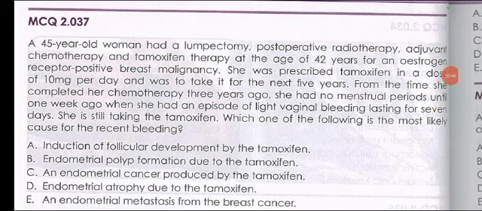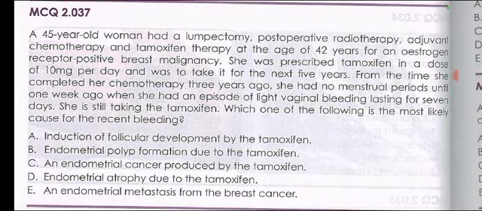A 45-year-old woman had a lumpectomy, postoperative radiotherapy, adjuvant chemotherapy, and tamoxifen therapy at the age of 42 years for an estrogen receptor positive breast malignancy. She was prescribed tamoxifen in a dose of 10 mg per day and was to take it for the next 5 years. From the time she completed her chemotherapy 3 years ago, she had no menstrual periods until 1 week ago when she had an episode of light vaginal bleeding lasting for 7 days. She is still taking the tamoxifen. Which one of the following is the most likely cause of her recent bleeding?